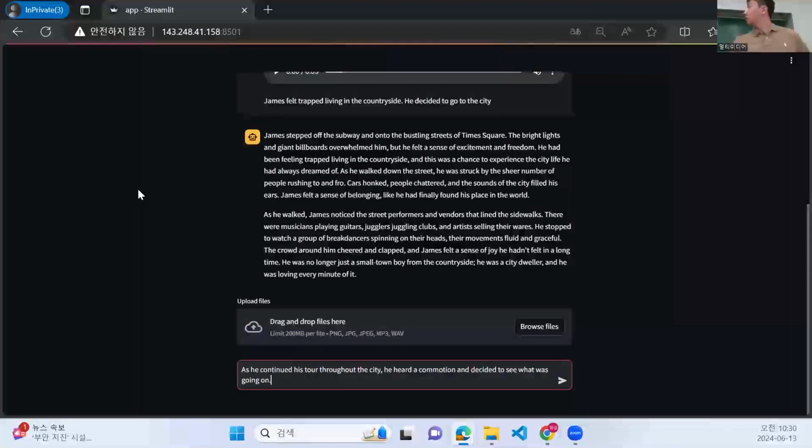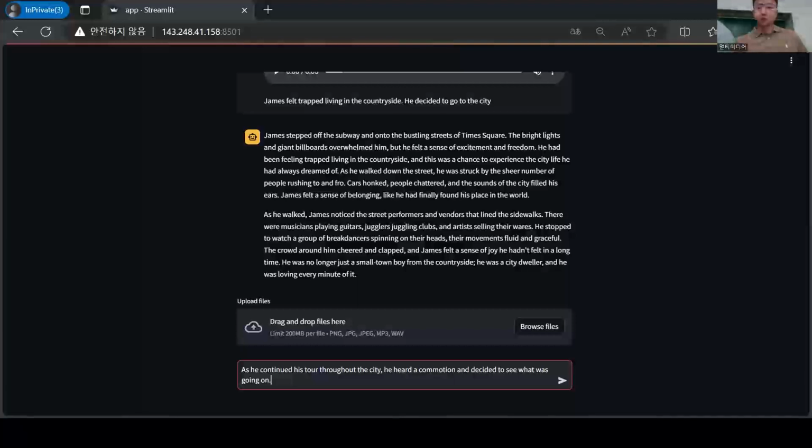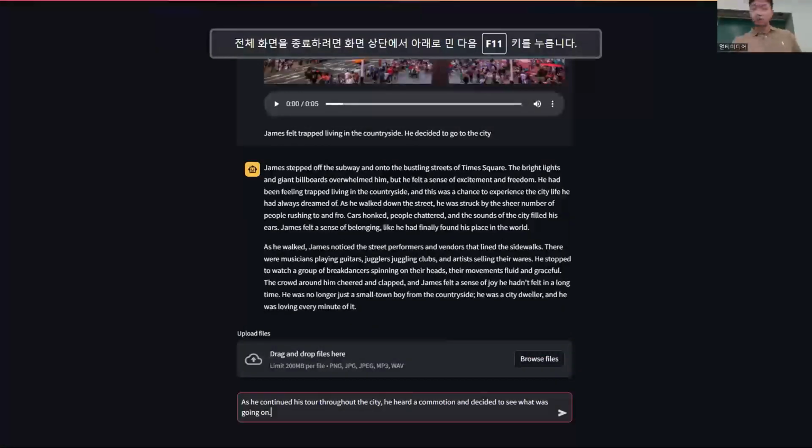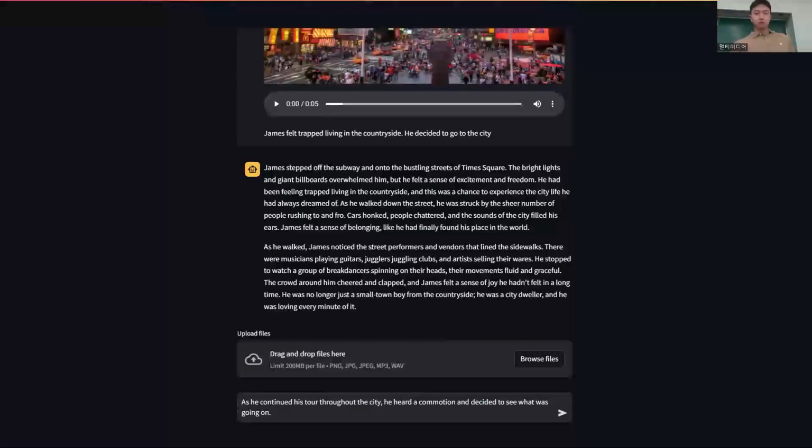You see the image displayed for Times Square. Also, a phrase gains the sense of belonging, like he had finally found his place in the world. The crowd around him share a clap, and James felt a sense of joy. The sound input fluently changed emotions.